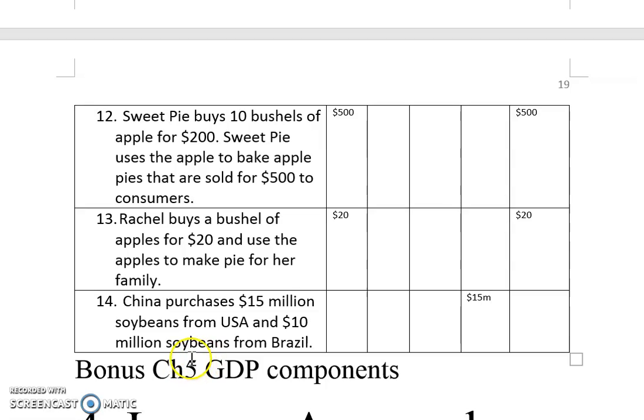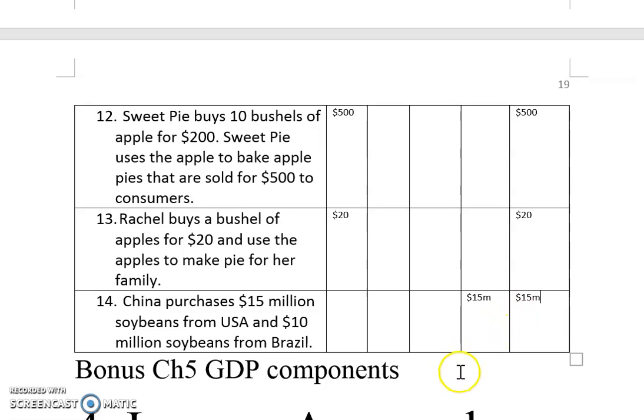Okay, 10 million soybeans from Brazil. That is Brazil's export. It has nothing to do with US GDP, isn't it? So because of that, US GDP goes up by 15 million.